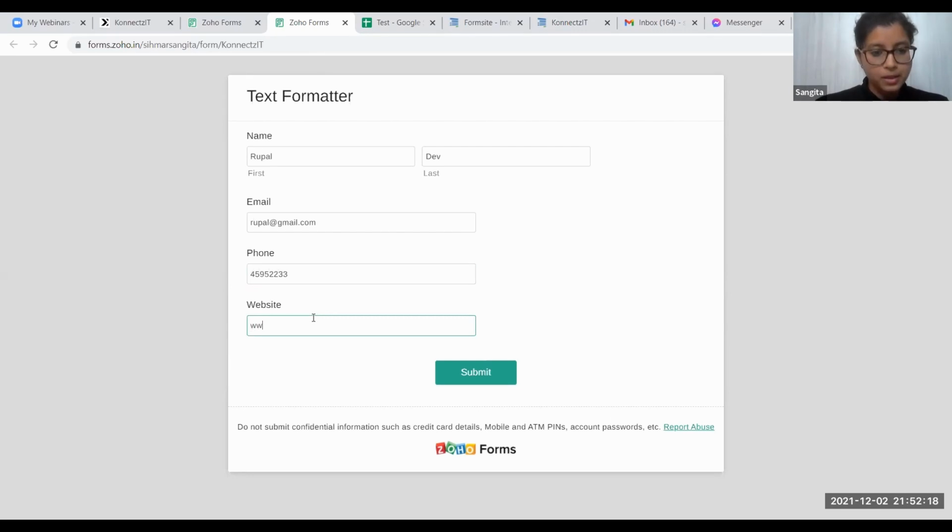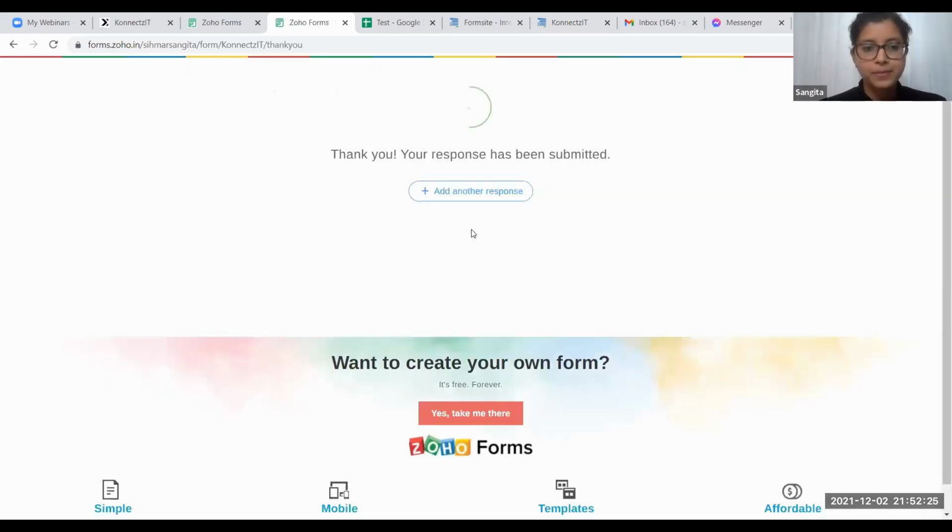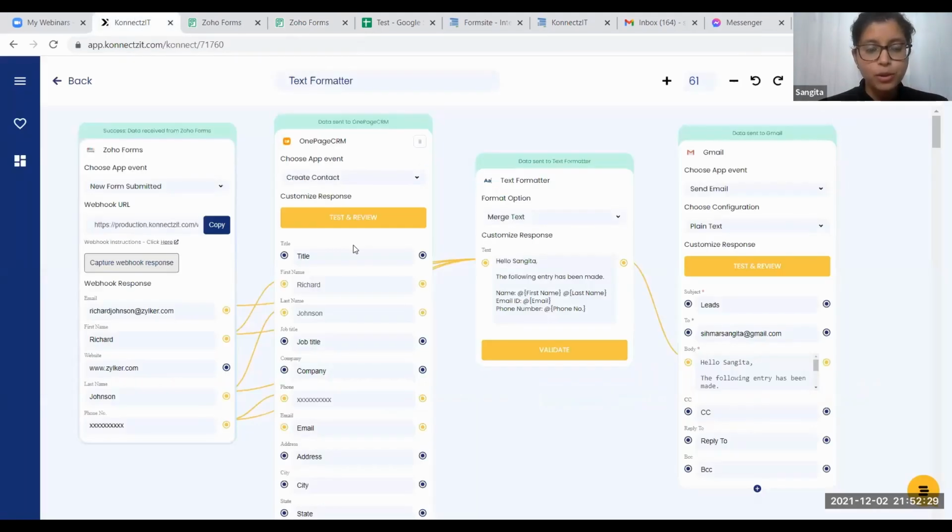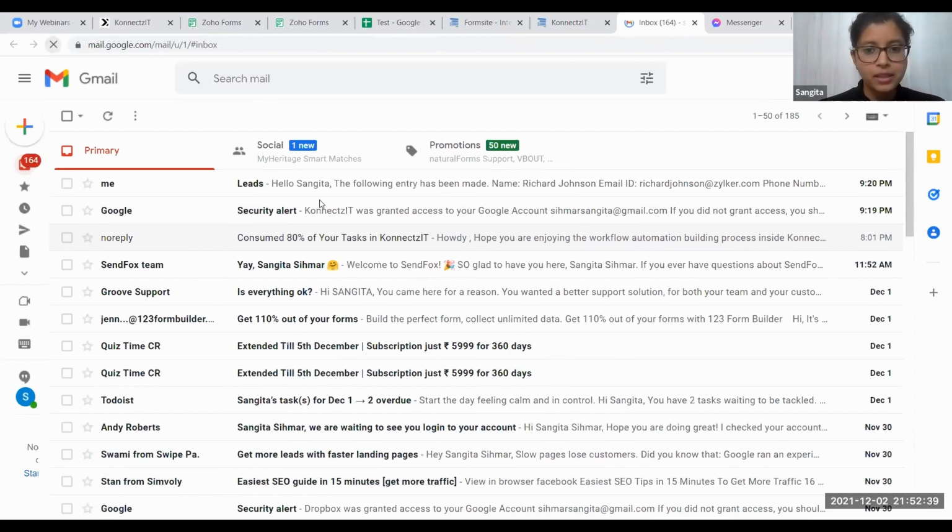And for the website, I'll fill it as Connexit itself. Once I've submitted the form, according to this, I'm supposed to get a mail saying that this particular person has entered this to my mail ID, which I will probably get in some time.